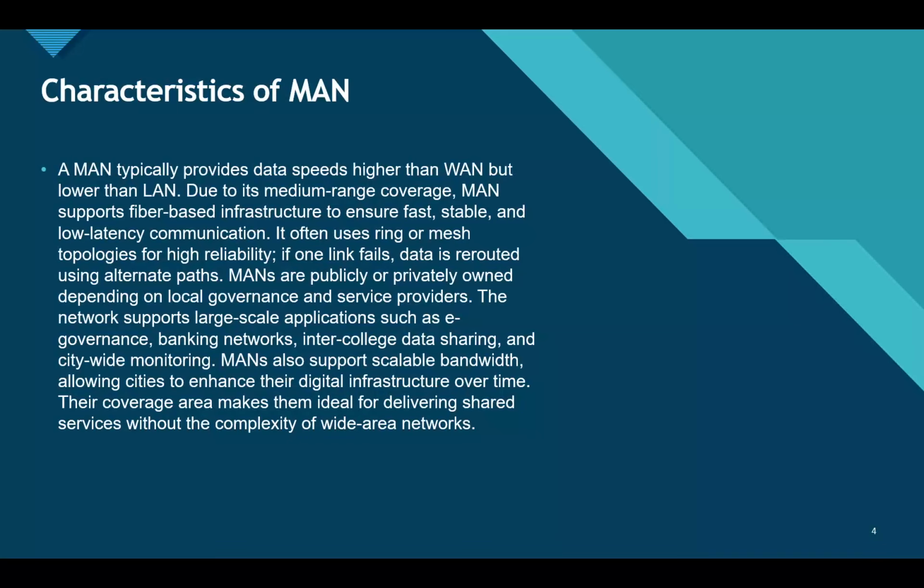Now, what are the characteristics of MAN? MAN has some important characteristics. First, it provides higher speed than WAN because the distance is shorter and mostly fiber cables are used. It usually supports ring or mesh topology, which helps in reliability. If one path fails, the network automatically uses another path. MANs are used for applications like e-governance, interbank communication, university networks, and city monitoring systems. They also allow scalability, meaning bandwidth can be increased as the city grows digitally. Because of its structure and coverage, MAN becomes a very practical solution for urban level communications.